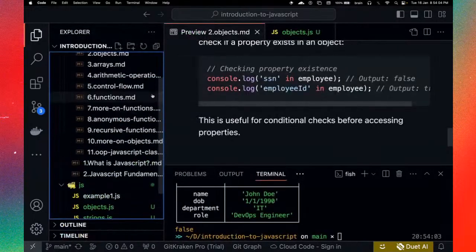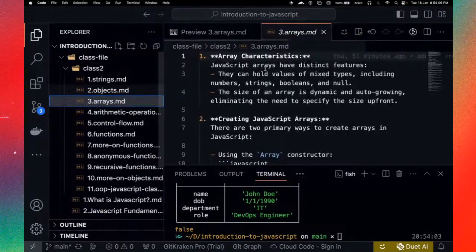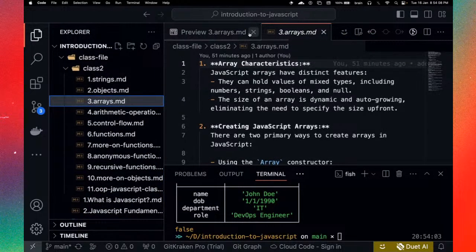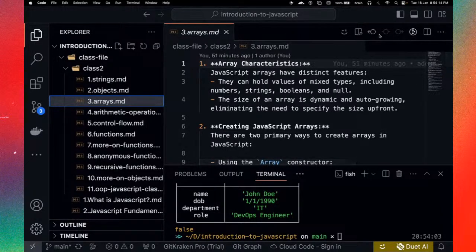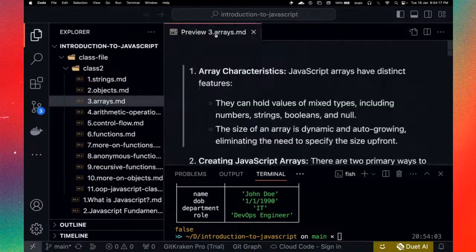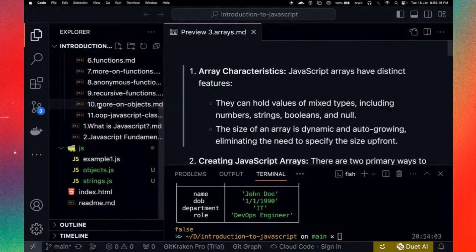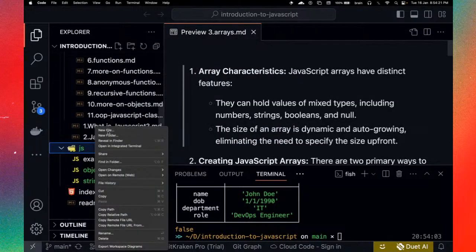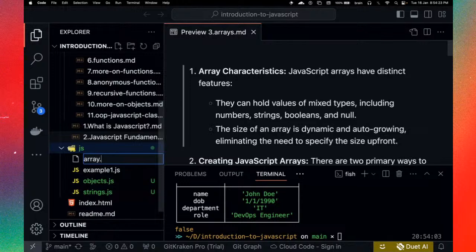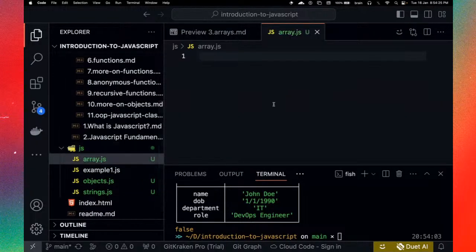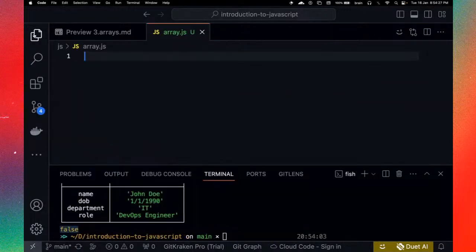Okay, so the next thing we are going to be looking at will be arrays. We already discussed arrays the other time as well, but we can basically discuss one or two things extra. So let's go ahead and create a file here. I'm simply going to call that file array.js.